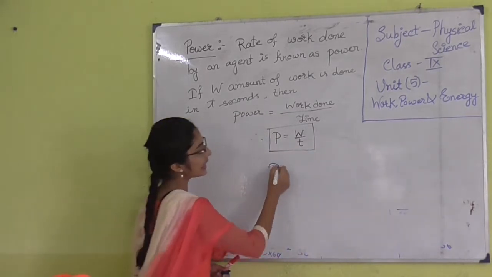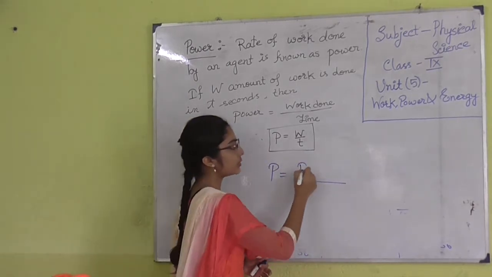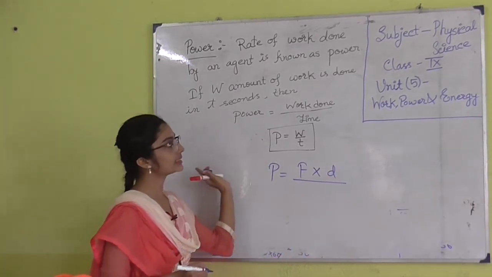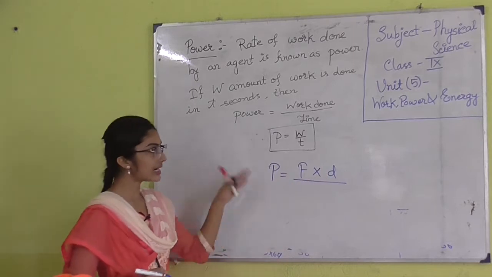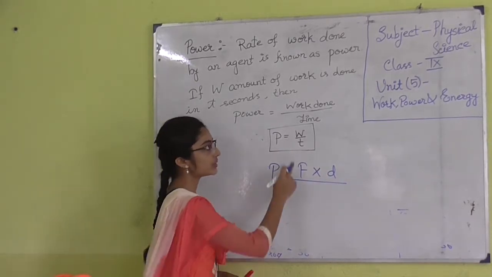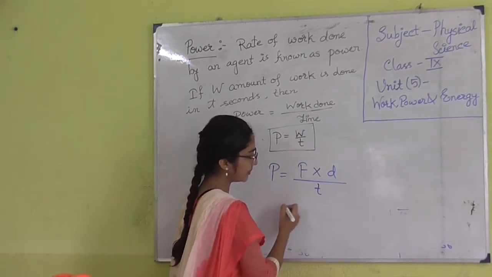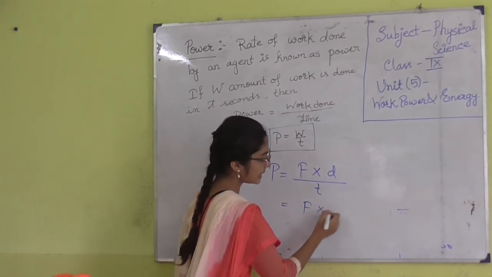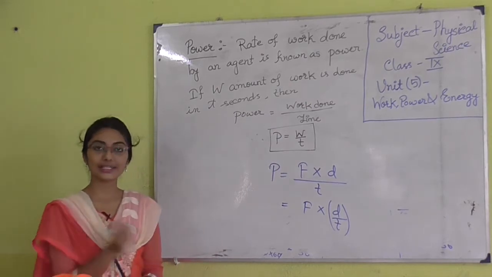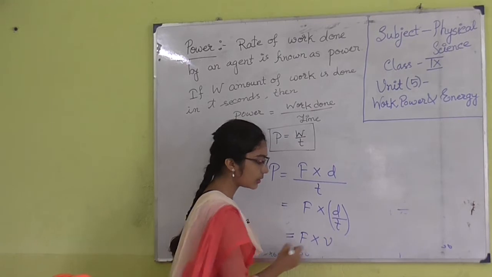Next, power can also be written as W, that means force into displacement, F into D, by T. As we have learned from our previous video, work done is equal to force into displacement. So W is replaced by F into D by T. Now D by T means displacement per unit time, and we know that displacement per unit time is known as velocity.